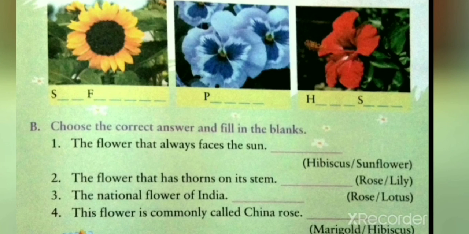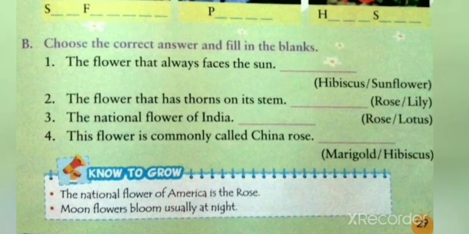We will write in the space given pansy, P-A-N-S-Y, pansy. The sixth picture is a picture of the flower hibiscus. We will write in the space given hibiscus, H-I-B-I-S-C-U-S, hibiscus. In the second part of the exercise, we have to choose the correct answer and fill in the blanks.